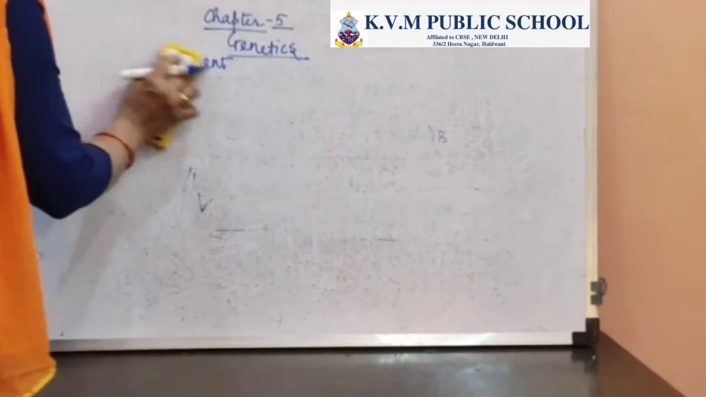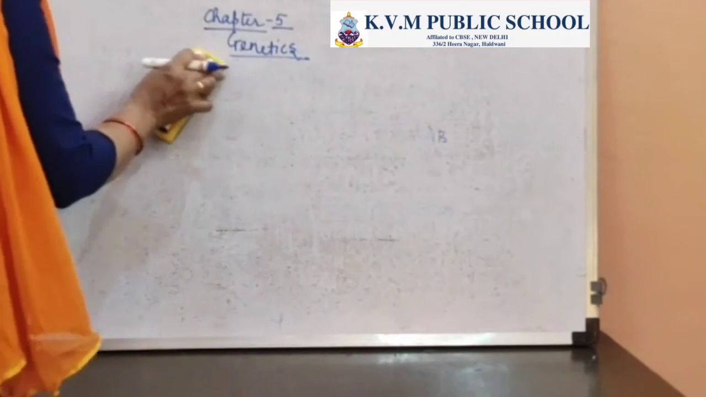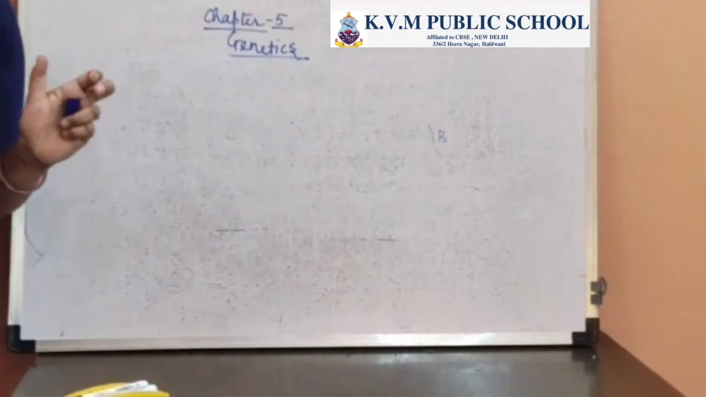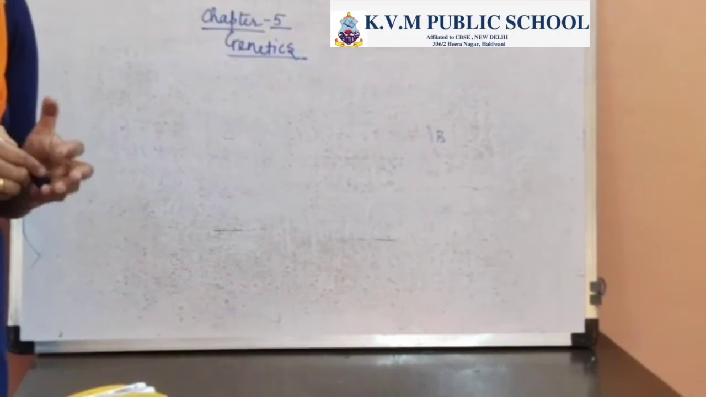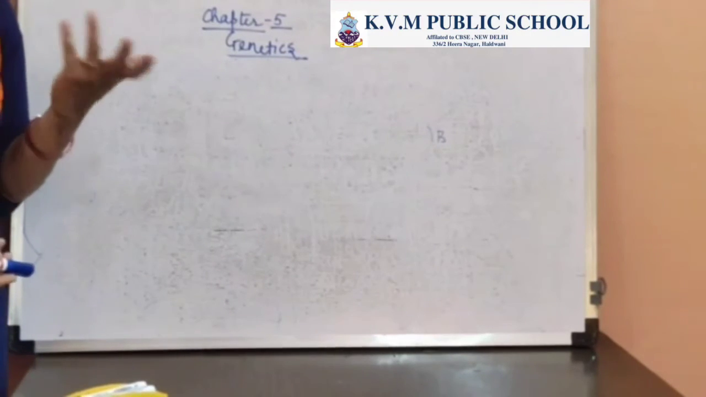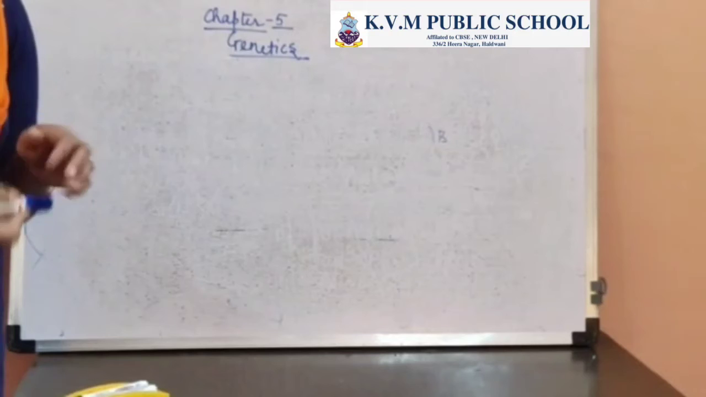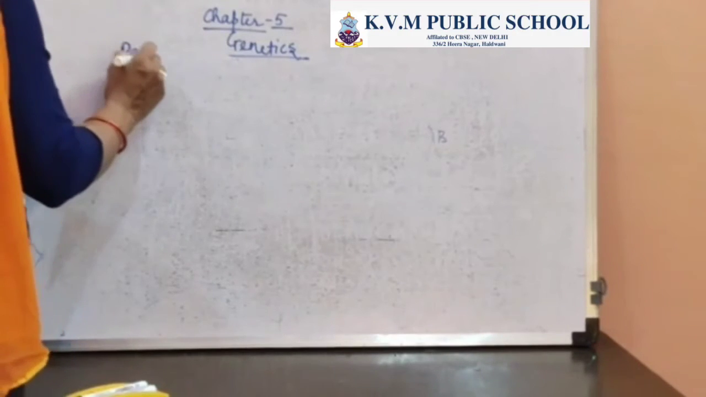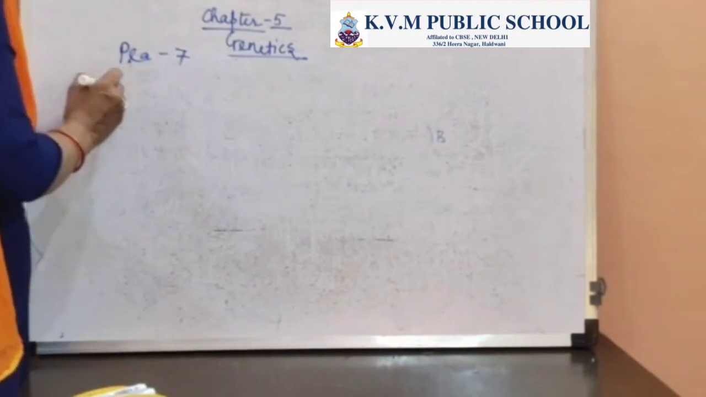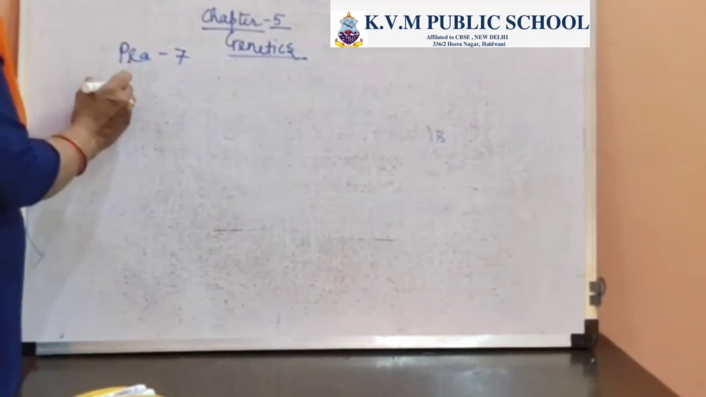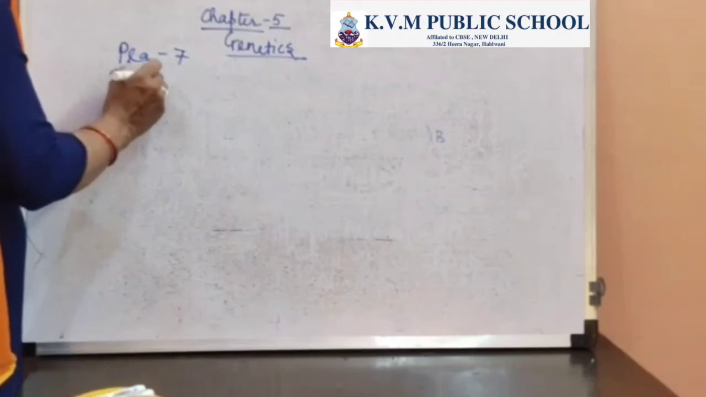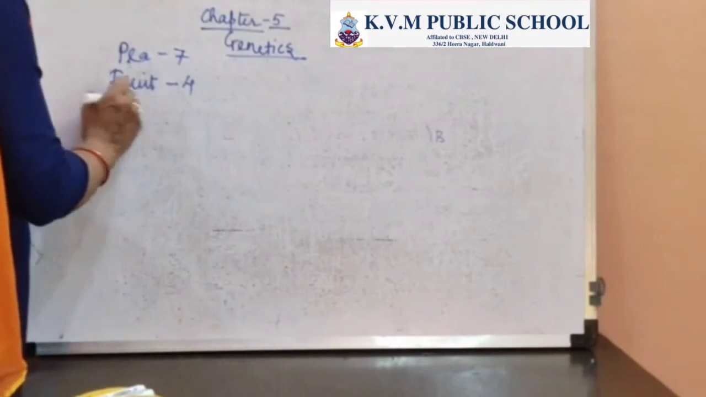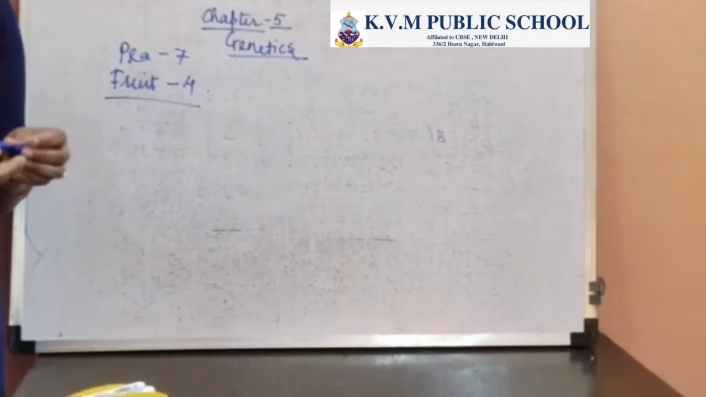Having discussed the arrangement, now talking about the linked genes. In case of the pea plant there are basically 7 linked groups. If I take the example of Drosophila, the fruit fly, there are 4 linked groups which are basically present.